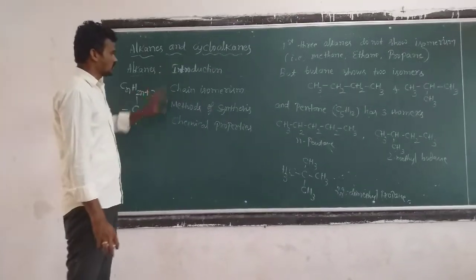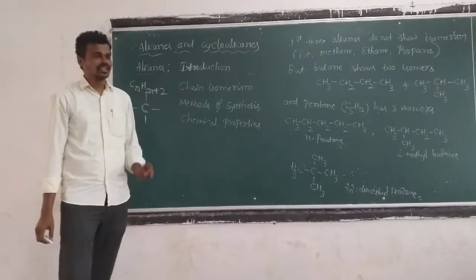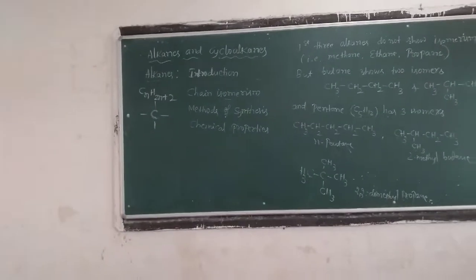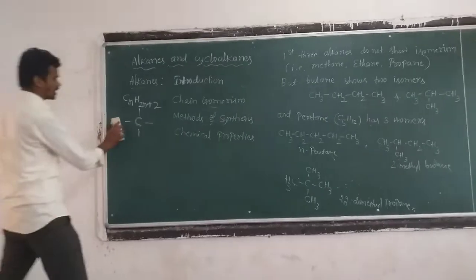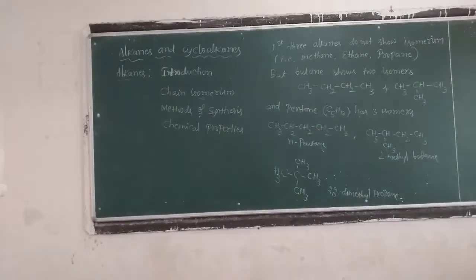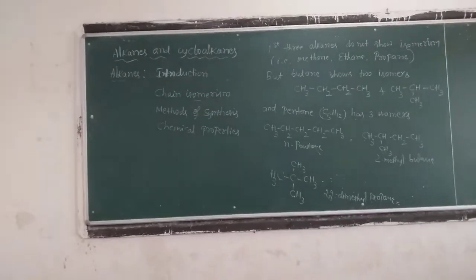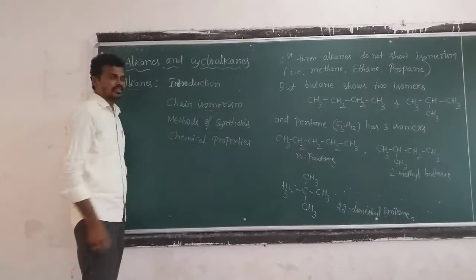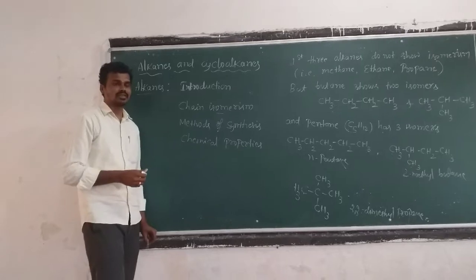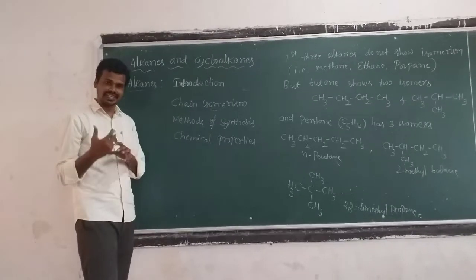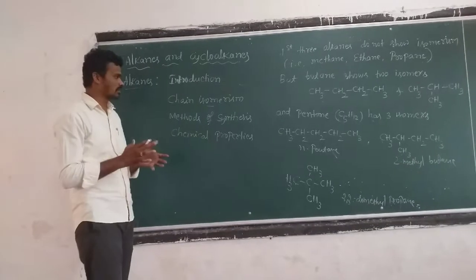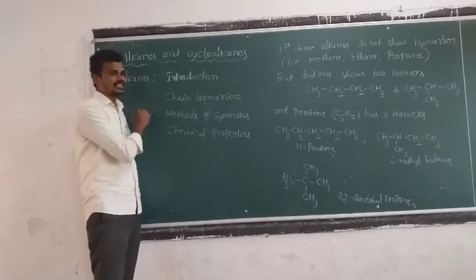Then we shall move on to isomerism. Isomers are compounds that have the same molecular formula but different structural formulas, and different physical and chemical properties. So these are called isomers.